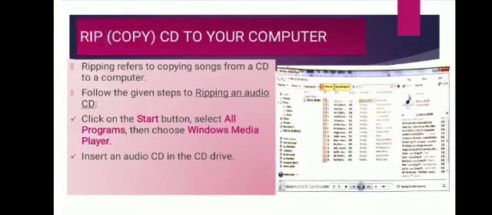Now next one is ripping a CD to your computer. So what is the meaning of ripping a CD? Ripping refers to copying songs from a CD to a computer. Now suppose you have a list of so many of your favorite songs and you want to copy from CD to computer. So for this process you will use this feature of Windows 7.